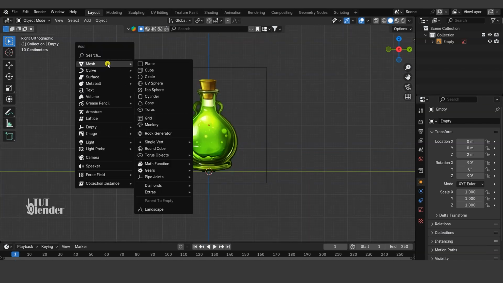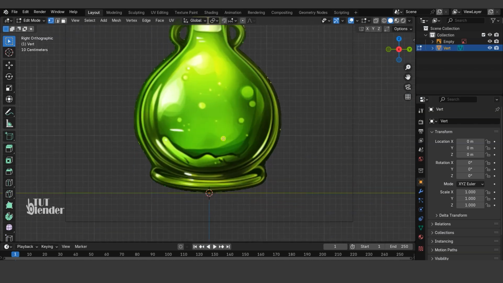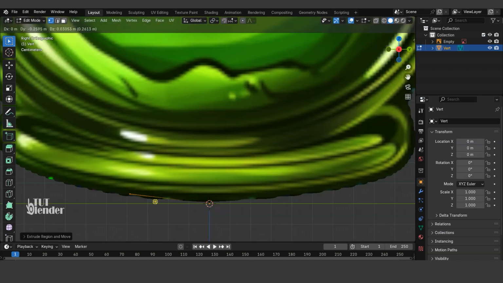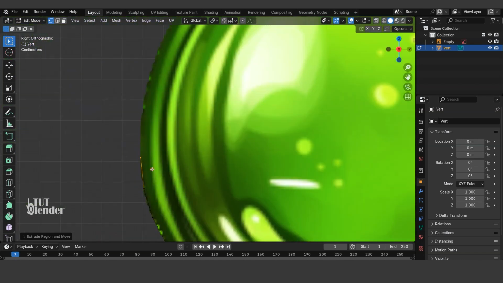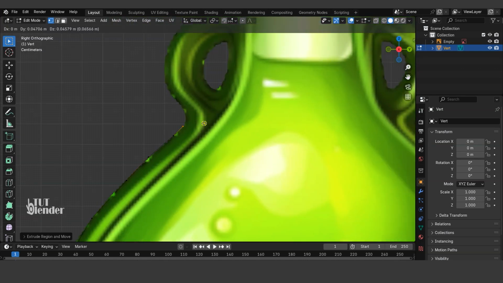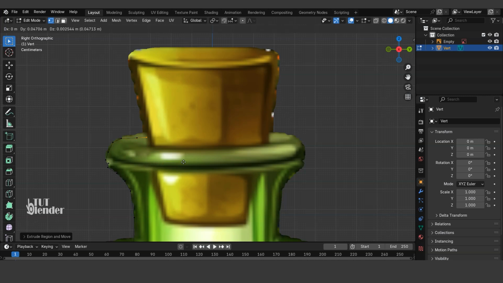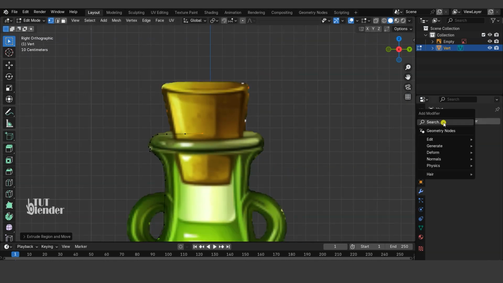Then press Shift A, go to Mesh and add single vert. Put it under your image. Then press E to extrude and click. Now continue this way. When you reach the top you can stop and go to Modifiers and add Screw Modifier.